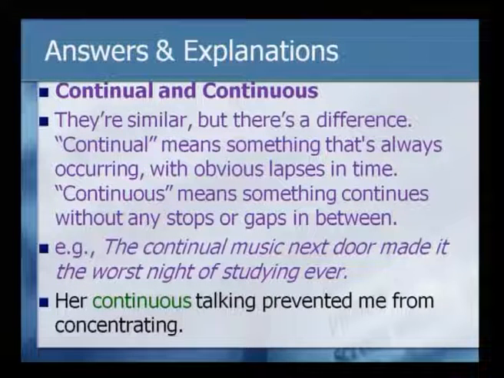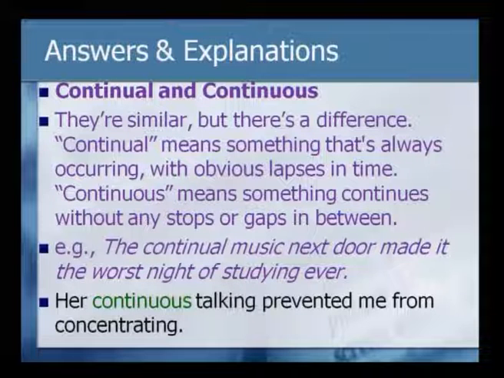Continual rainfall during the year in this area, which means there is some gap, but it will be there. Continuous means something continuing without any stops or gaps in between. It has been continuously raining for the past 3 days, that means no stop in between.